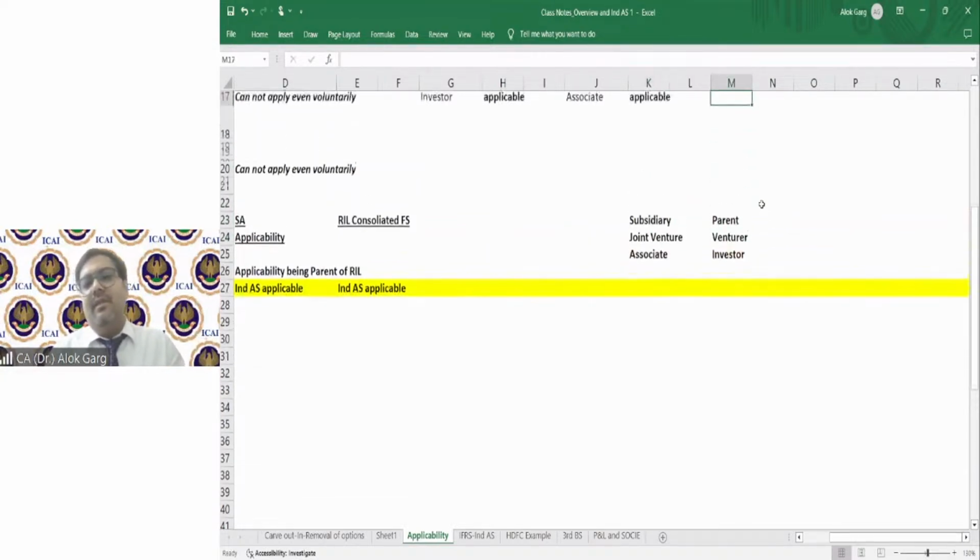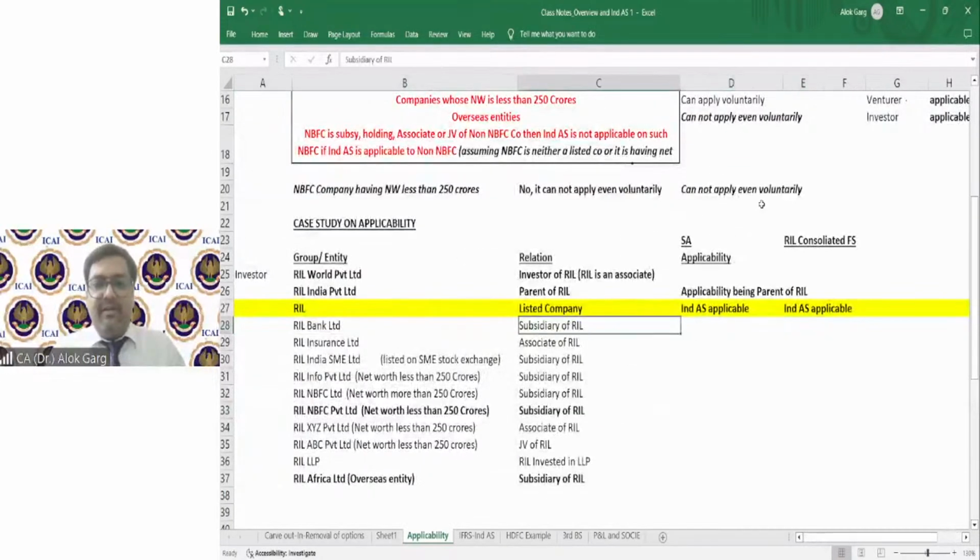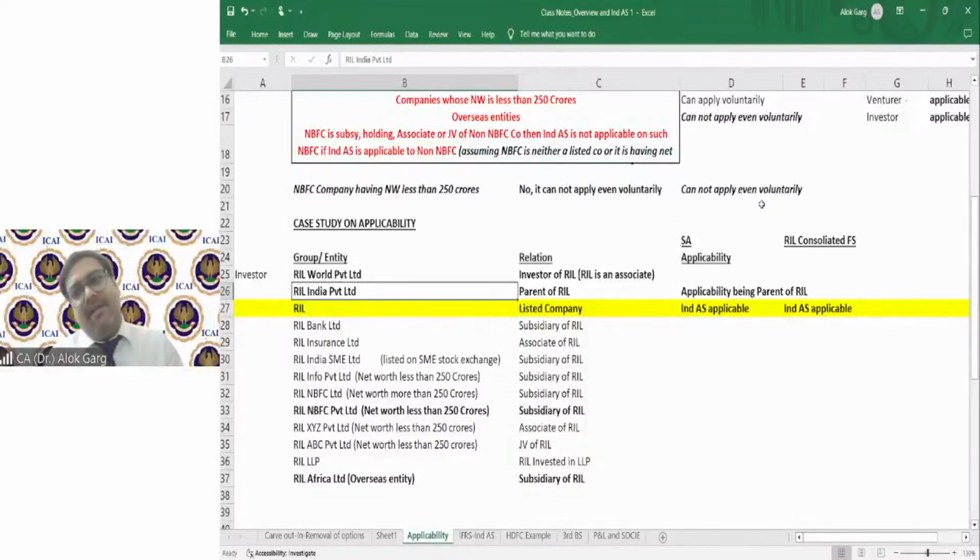Friends, if a company is a subsidiary, like Reliance Industries Limited was a subsidiary of Reliance India Private Limited, right? If RIL is a subsidiary, RIL India Private Limited is a parent.